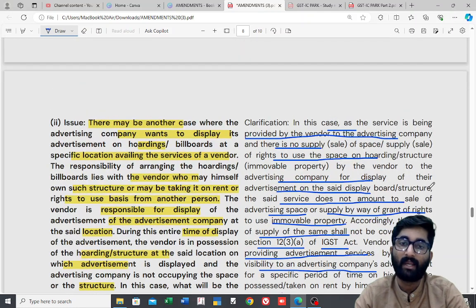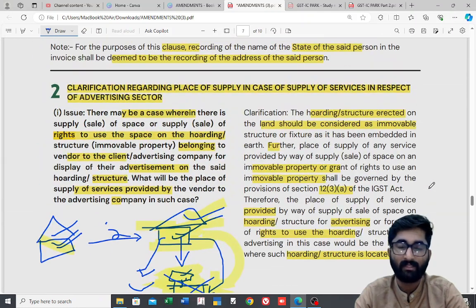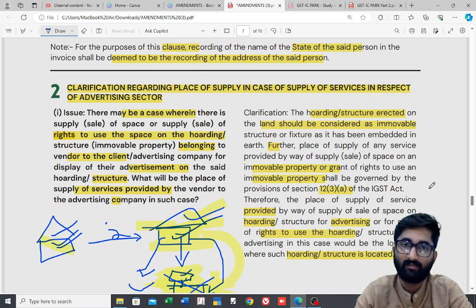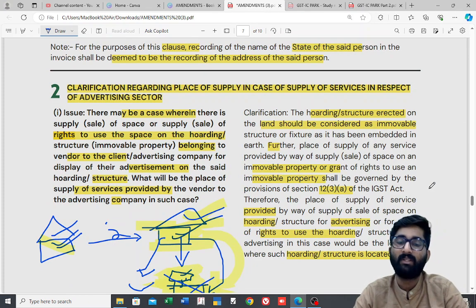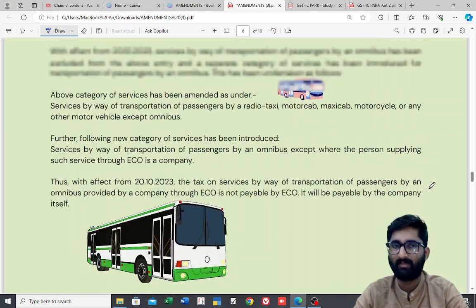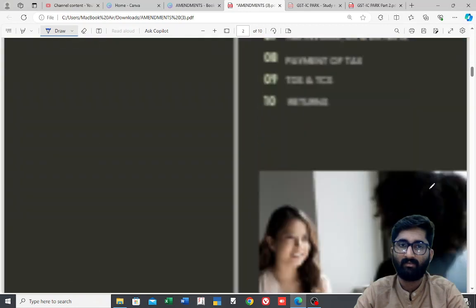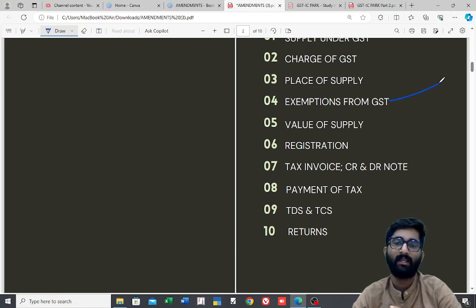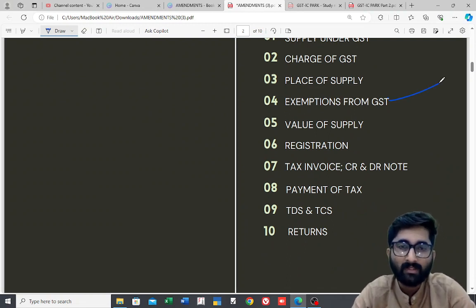So the circulars and amendments which are there in place of supply, this is about place of supply. We will meet again in the next video, in which we will be discussing some other chapter. I think exemption, correct? Yes, next chapter we will be discussing exemptions. See, in exemption, what are the changes which have happened, that we will be discussing in the next video.